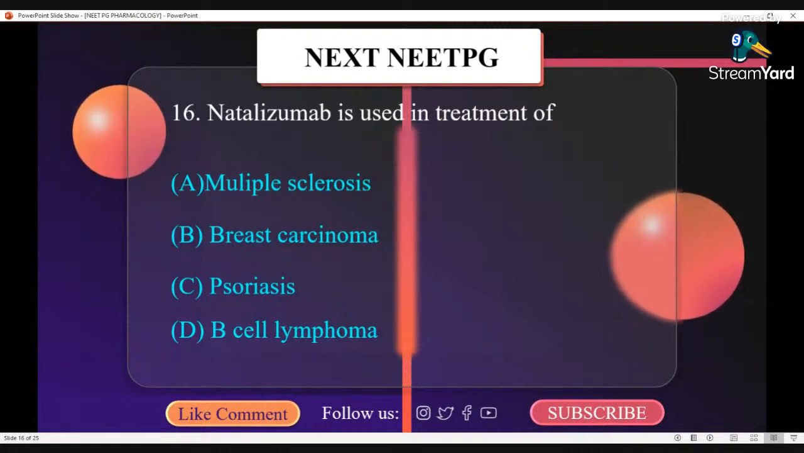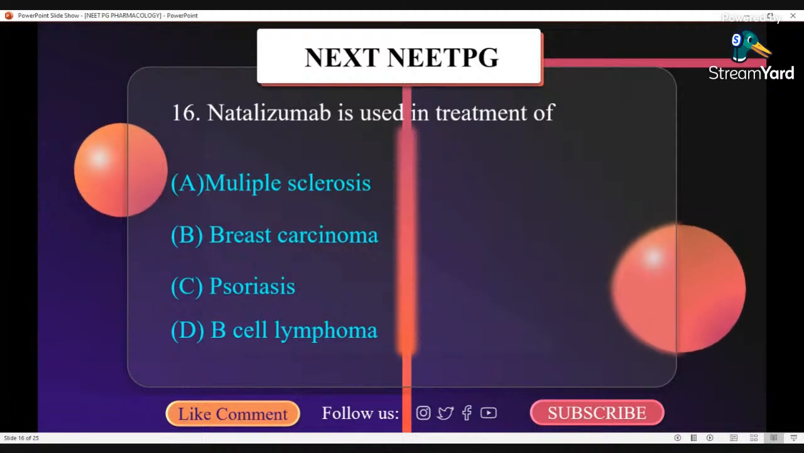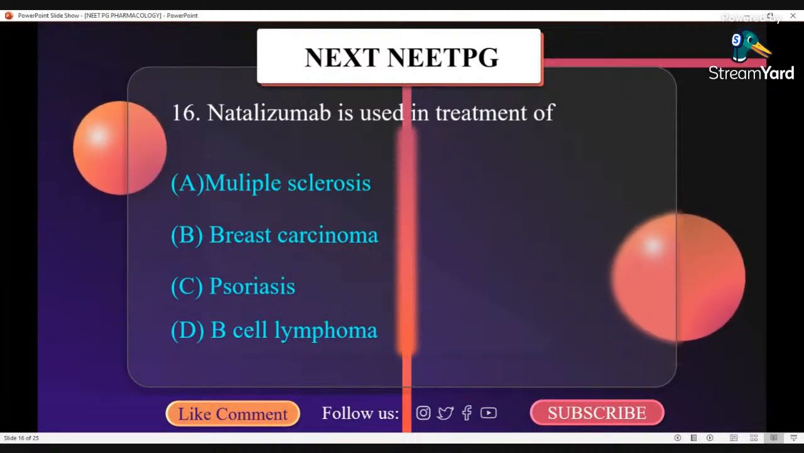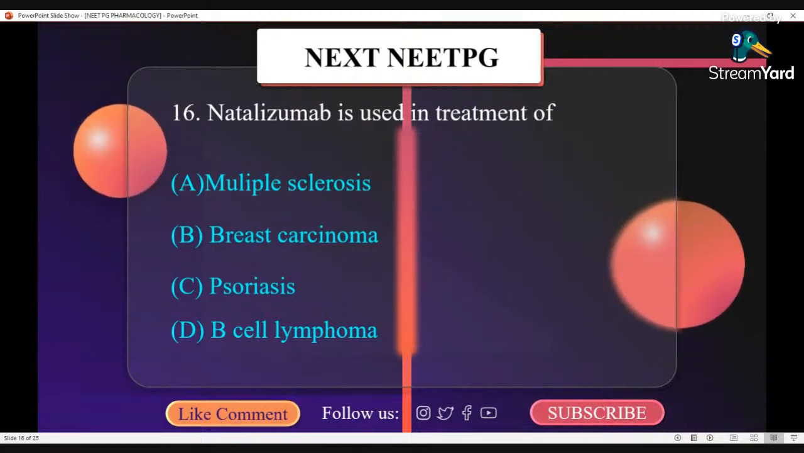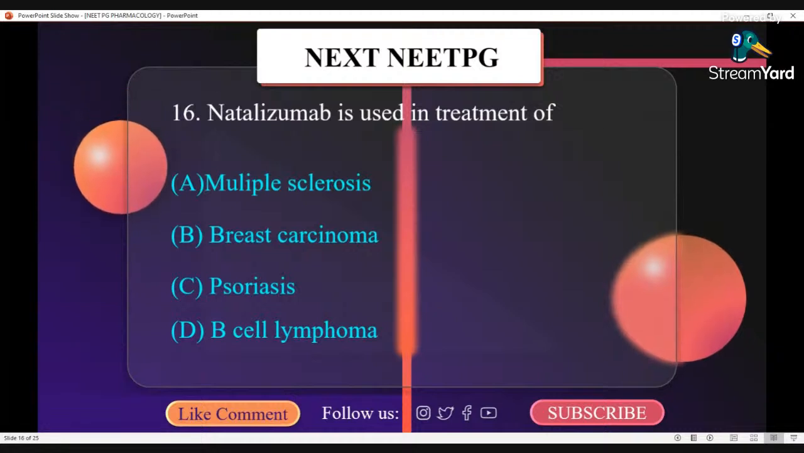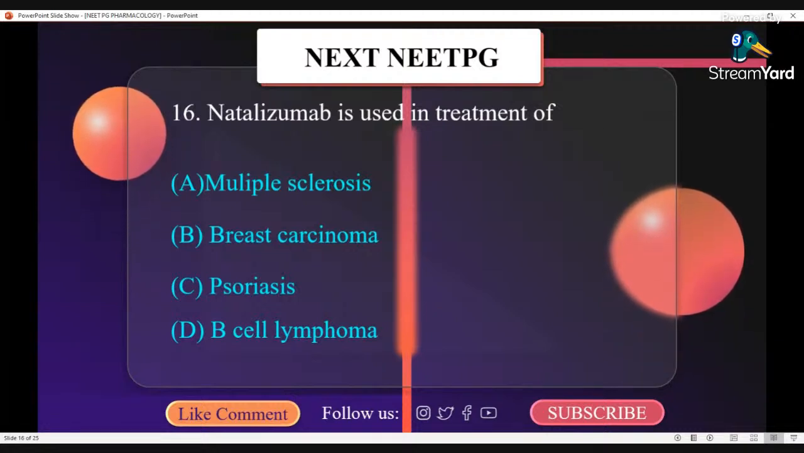Natalizumab is used in treatment of multiple sclerosis. Now, how to treat multiple sclerosis? Treatment of acute attack by corticosteroid, prednisolone are used. Treatment with disease-modifying agents that reduce the biological activity of multiple sclerosis.